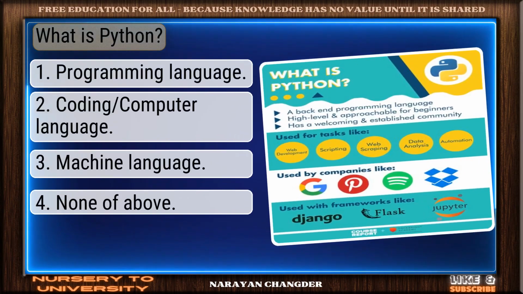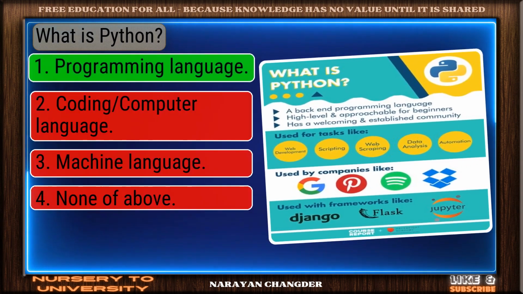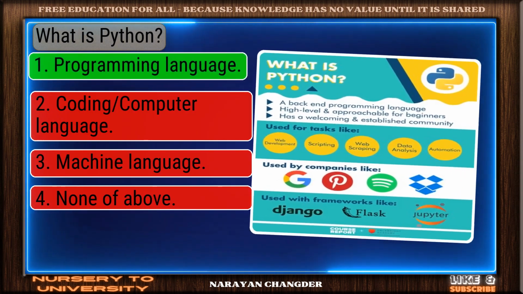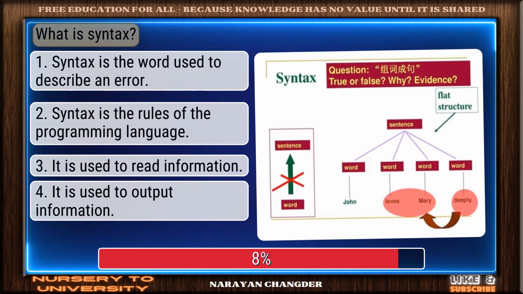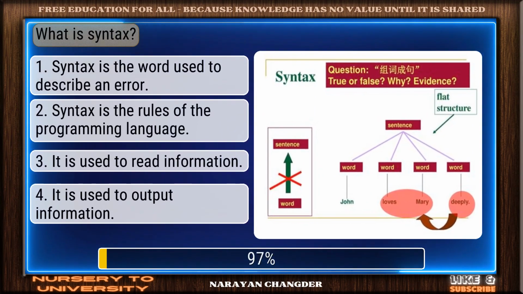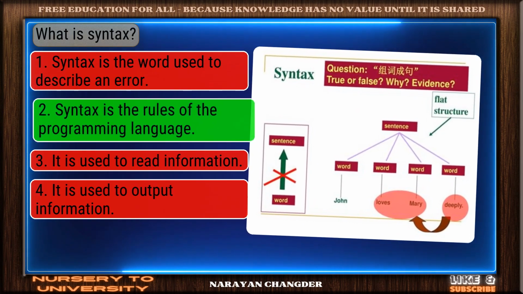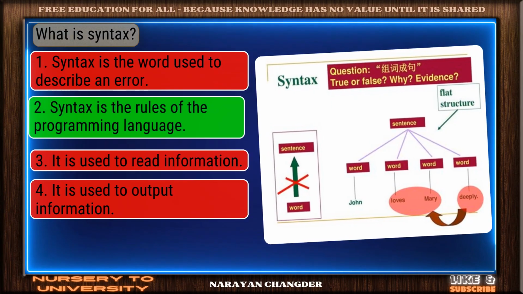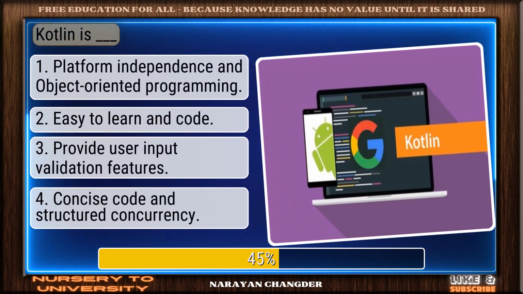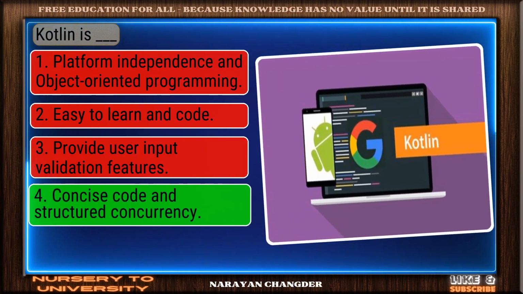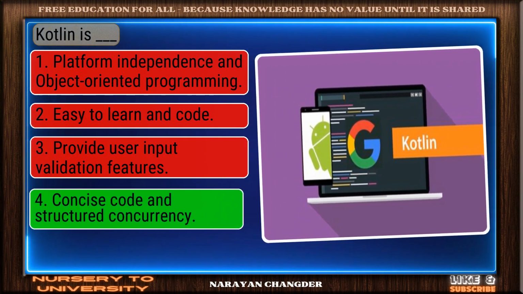Question number 75. What is Python? Good thinking. Programming language is the right answer. Question number 76. What is syntax? Smart pick. Syntax is the rules of the programming language is the correct choice. Question number 77. Kotlin is dash. Smart move. Concise code and structured concurrency is an accurate answer.